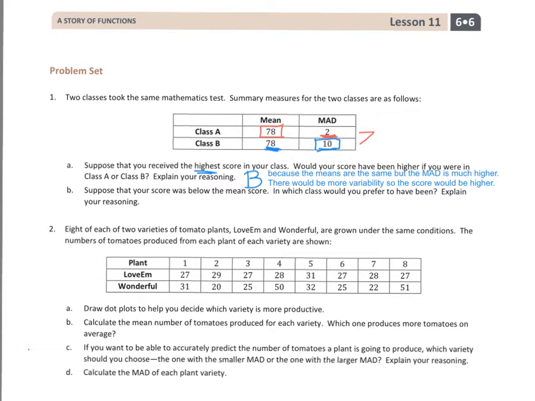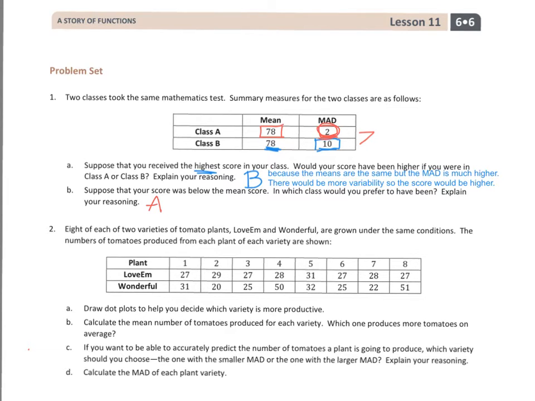B says, suppose that your score was below the mean score. In which class would you prefer to have been? Explain your reasoning. Well, if my score was below the mean score, I would want to be in class A for the same reason. More or less, because the mean absolute deviation is only 2, it's showing that scores are going to be right